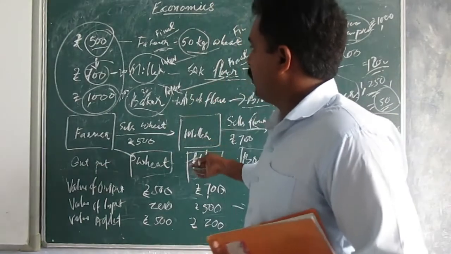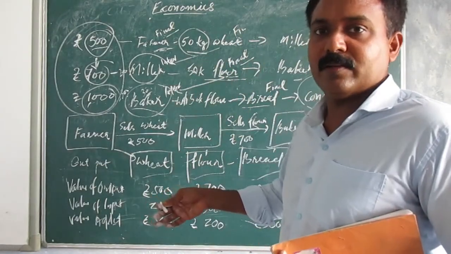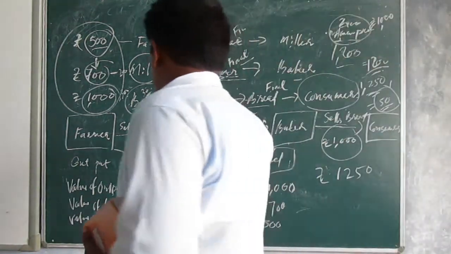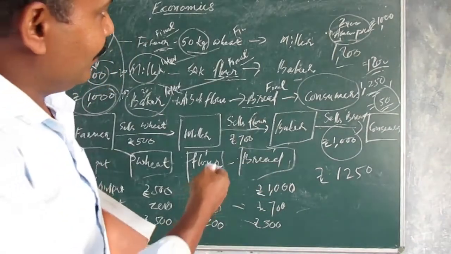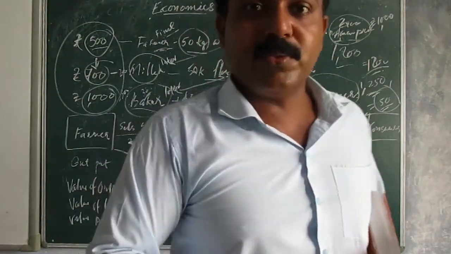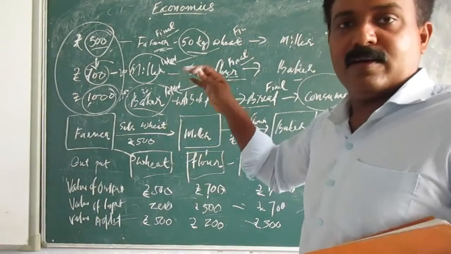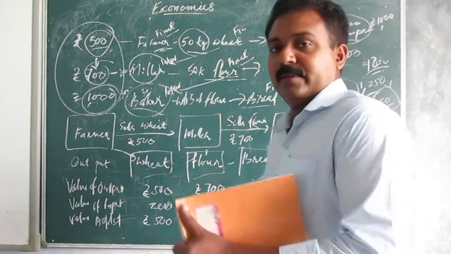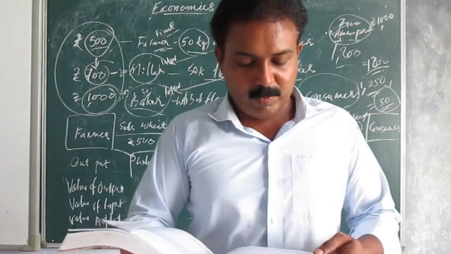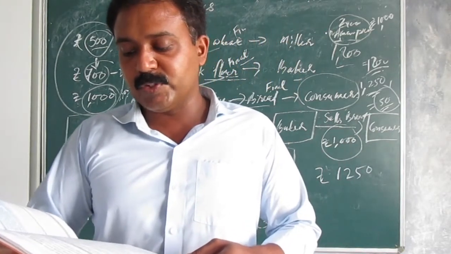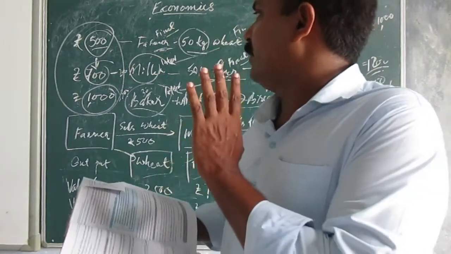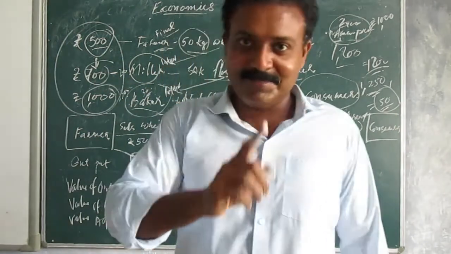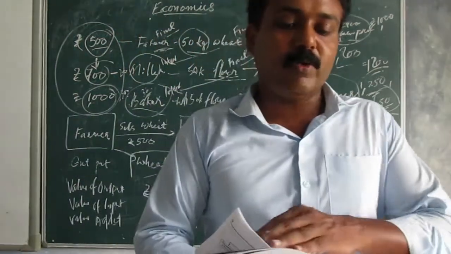Understood? You observe now. I hope you might have understood that. This is a small portion and I have explained. You can see the condition of the board right now. Almost all area is filled, only one side is left. So I hope you understood the logic which the author, the economics, is trying to tell you. In order to know the correct value of national income, we must avoid the problem of double counting. This kind of double counting we need to avoid. We are coming to the value added method. How to avoid double counting?